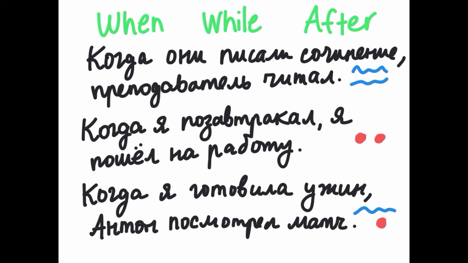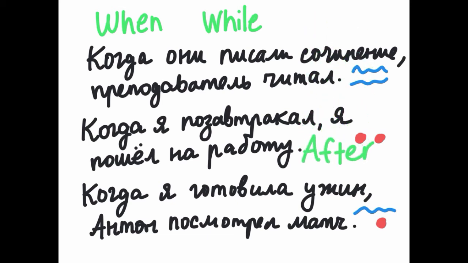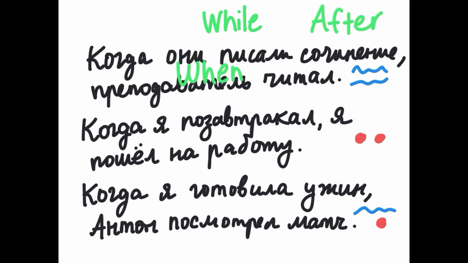How might you translate that into English? What would когда be? Here it could be while they were writing their essay, the teacher was reading. It also could be when they were writing their essay, the teacher was reading. How about когда я позавтракал, я пошел на работу? Here it might be after. After I finished eating breakfast, I went to work. Or maybe when. When I finished eating breakfast, I went to work.